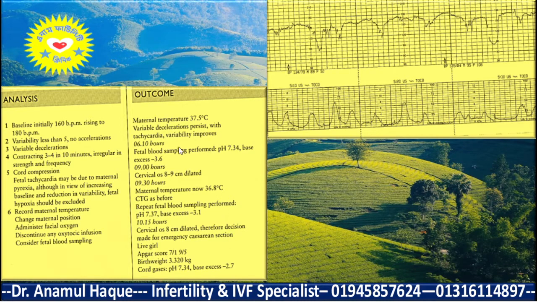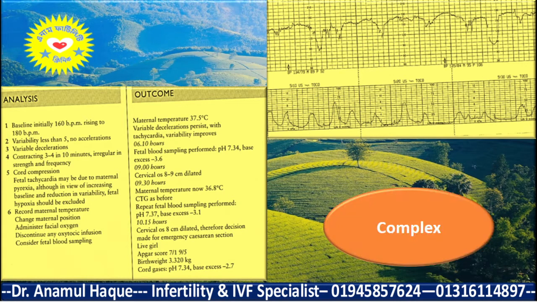Though fetal scalp pH is normal, but CTG is abnormal, and they found the cervical dilatation is not adequate. There is a prolonged cervical dilatation, so they did cesarean section. So in a CTG, this is also the complex CTG, but the ultimate decision, though fetal pH is normal, they did cesarean section because there is a poor progress of labor. So this is also the complex CTG.